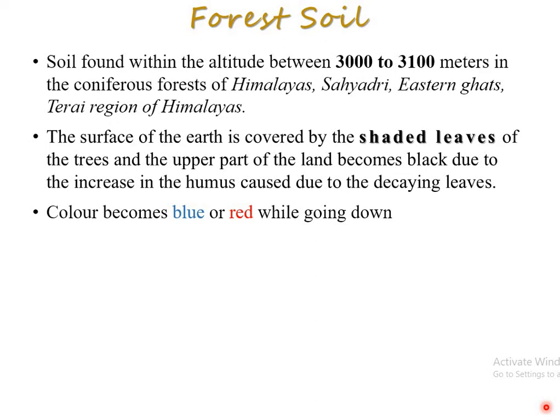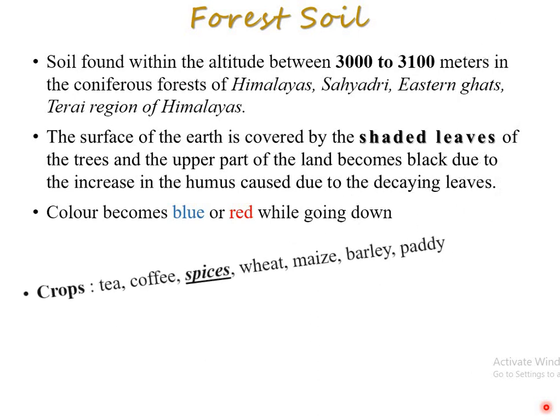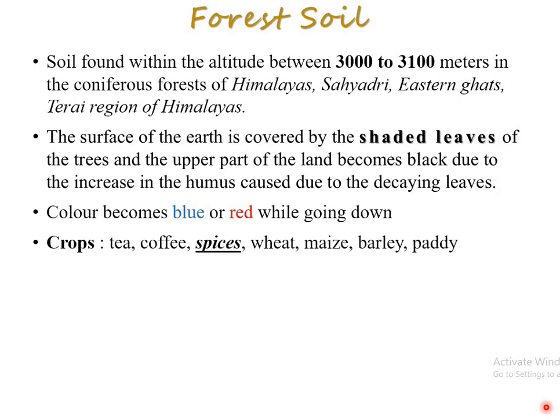Another thing, why it is covered with the shaded leaves, because it is in that type of area where mostly the forest areas are there, right? So it is very important, and the important reason is that here you can increase the particular type of soil with the help of this forest. Crops: tea, coffee, spices, and the main important things, wheat, maize, barley, paddy are there, right? And this soil is found in limited areas.